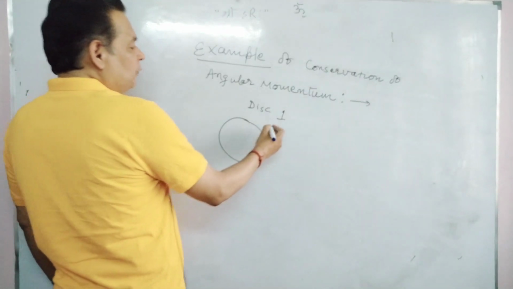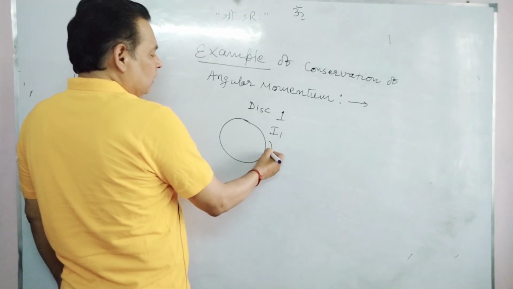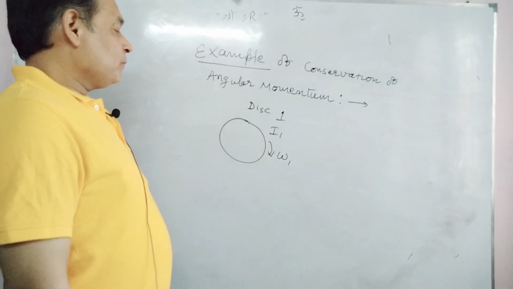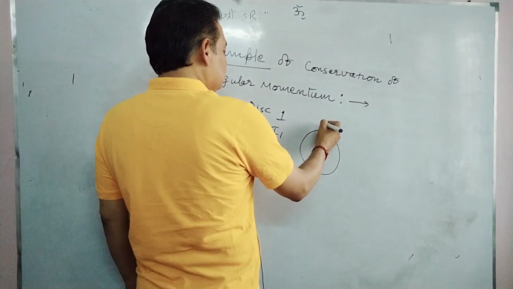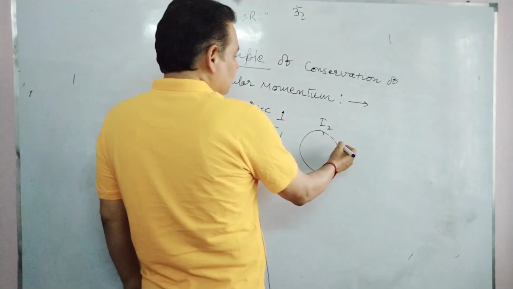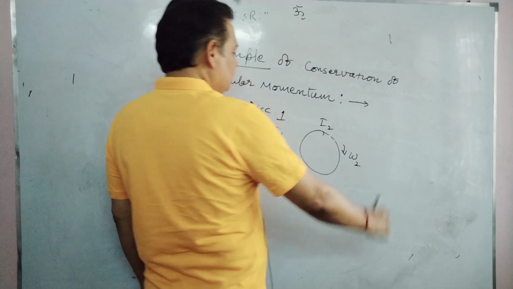Its moment of inertia is I1. It is rotating with angular velocity omega 1. Suppose there is another disc of moment of inertia I2. It is rotating in the same sense with angular velocity omega 2.